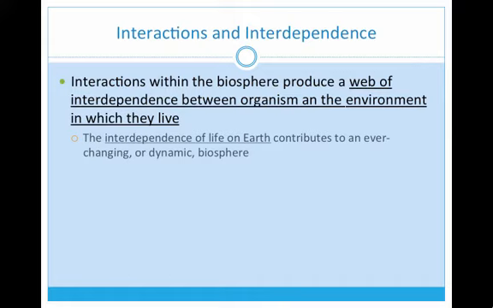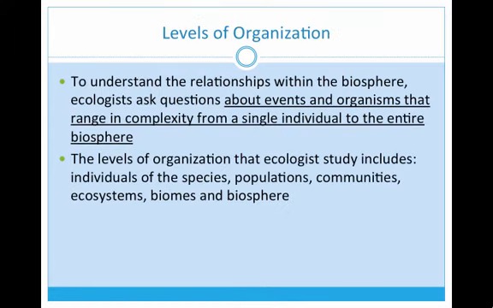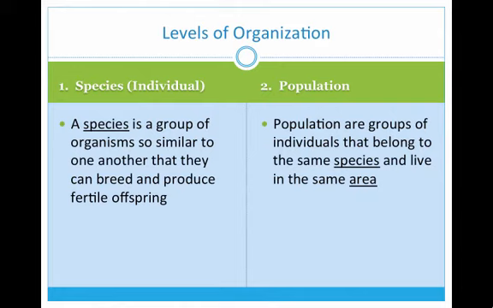Now, before we can talk about food chains and food webs, which come in later, we need to talk about the levels of organization in the biosphere. Now, the relationship of things in the biosphere, we have to answer some questions. We have to answer questions about events and organisms that range in complexity from one single thing to the entire biosphere. Because remember, we're talking about the interaction between organisms and between organisms in the biosphere. And then we have here the list of levels, which we're going to break down on each of the further slides. The first level of organization is the species or individual.